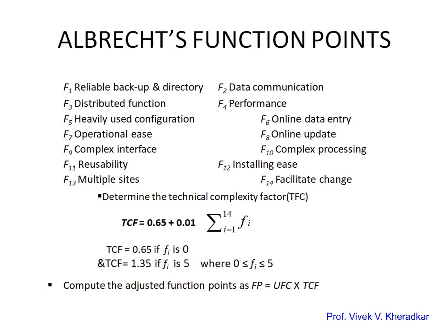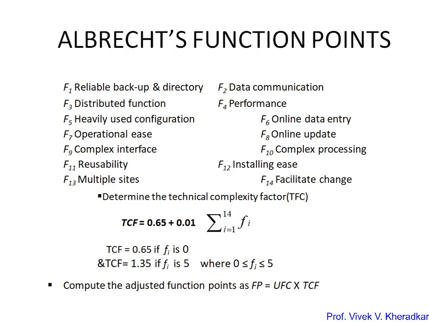So the TCF value is 0.65 if all of F1 to F14 are 0, because the summation multiplied by 0 means the TCF value is 0.65. And the highest TCF value is when Fi is 5, because the possible value of Fi is either 0, 3 or 5. So if all Fi are 5, at that time the TCF value is 1.35. Okay, so the TCF always ranges with a minimum of 0.65 and a maximum of 1.35. So TCF always has a value between these two. Based on these two values, we finally have to calculate the FP.